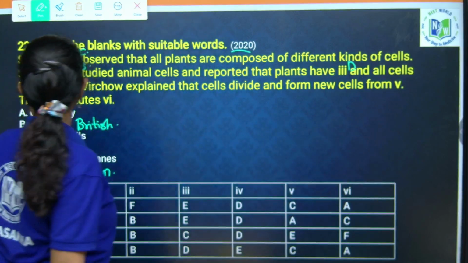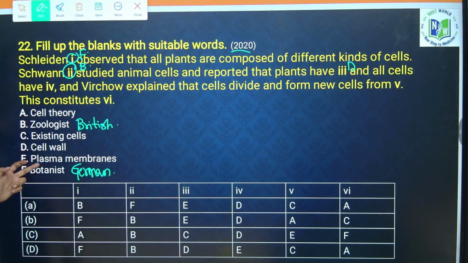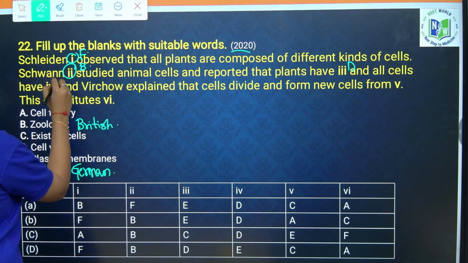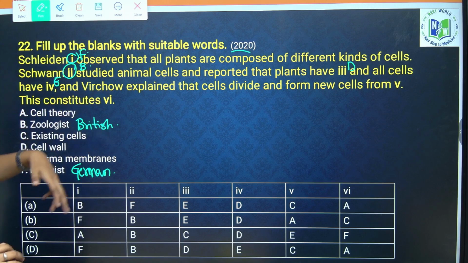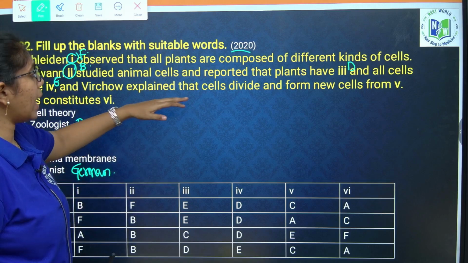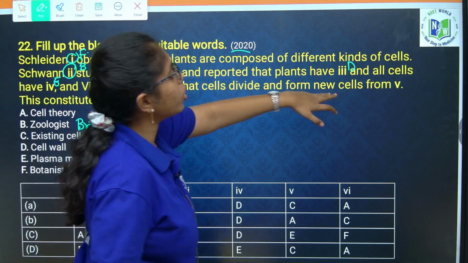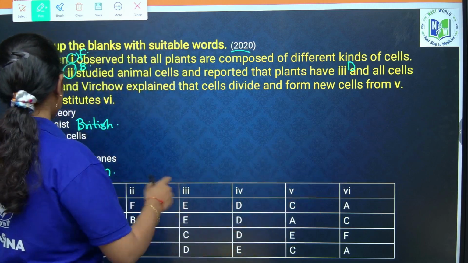And all cells have a cell membrane or plasma membrane. He said all cells have a plasma membrane, and the unique feature of a plant cell is having a cell wall. Next, it is Virchow who modified the cell theory, saying that cells divide and form new cells from pre-existing cells.